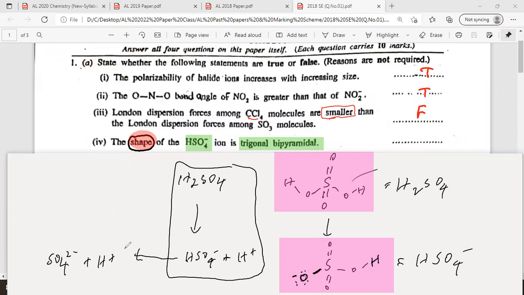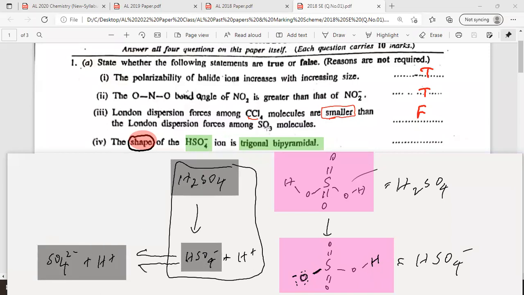But that is reversible. That's very important. Double-headed arrow, this is reversible. Is that clear? HSO4 minus again ionizes into this. Therefore, HSO4 minus does not ionize completely.